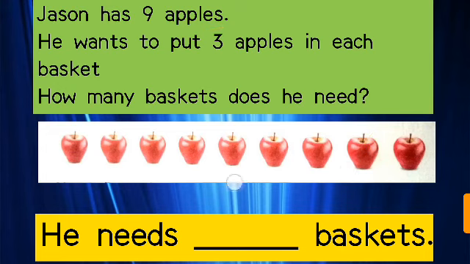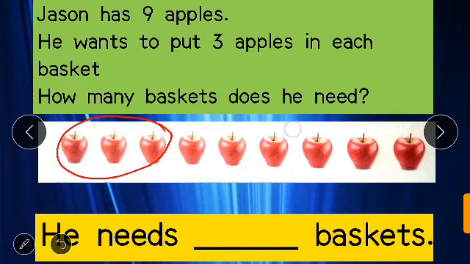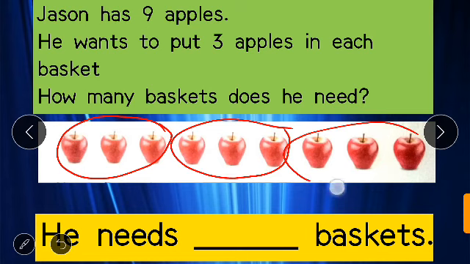He wants to put 3 apples in each basket. So let's put 3 apples in each basket. 1, 2, 3. Again 1, 2, 3. And again 1, 2, 3. How many baskets does he need? 1 basket, 2 baskets and 3 baskets. So the answer is that he needs 3 baskets.